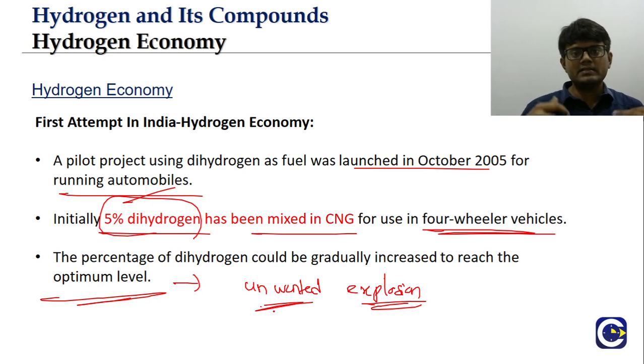But since 2005 there has been very limited progress on this idea. Most places will use CNG only; you will not see this mixing of dihydrogen happening. When the proportion changes, there could be scenarios where the engine design, in terms of safety levels, might have to be reconsidered. The development in this has been very slow.